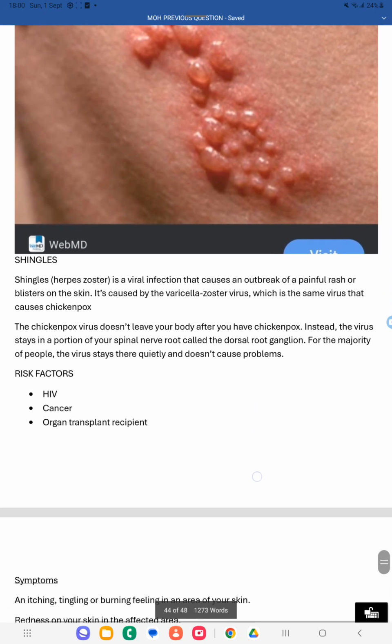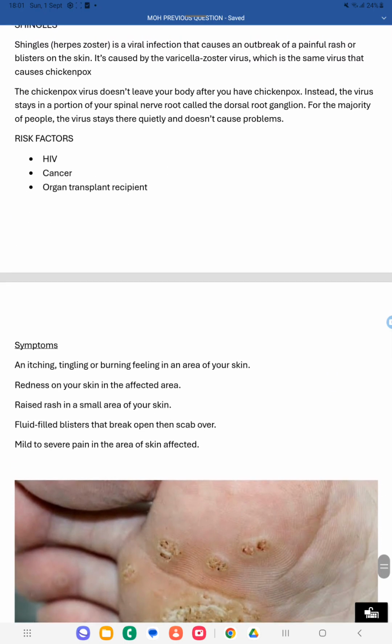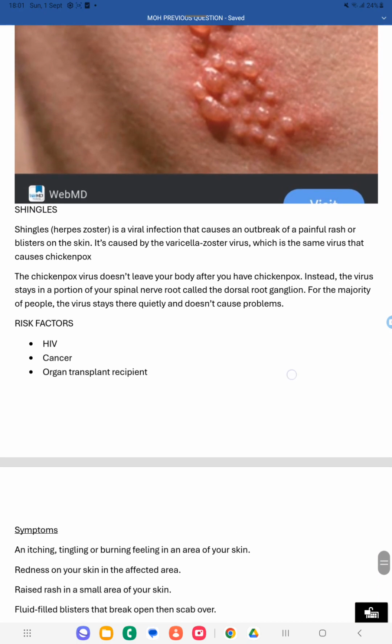So what are the risk factors? HIV patients, cancer, organ transplant recipients, these people suffer from reduced immunity. At that time the varicella zoster virus reactivates, and you get painful rashes on the skin, called shingles. The symptoms are an itching sensation, tingling, burning sensation in the skin, redness, raised rashes, fluid-filled blisters, and mild to severe pain in the affected area of skin. These are the symptoms of shingles.